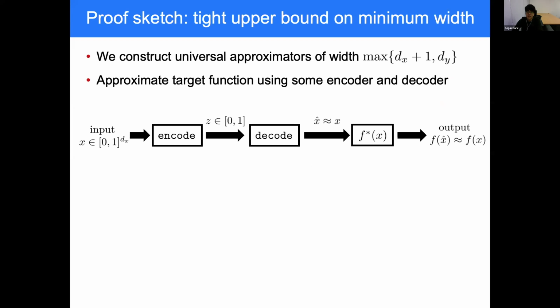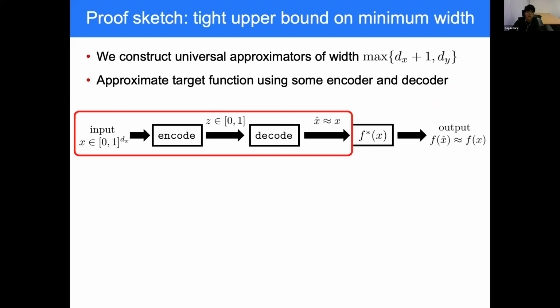And we approximate this target function using some encoder and decoder. Here, the encoder maps an input vector to some scalar value, and the decoder maps the scalar value to some vector close to the original input vector. And therefore, concatenating the encoder and the decoder approximates the identity mapping, and the overall function approximates the target function.